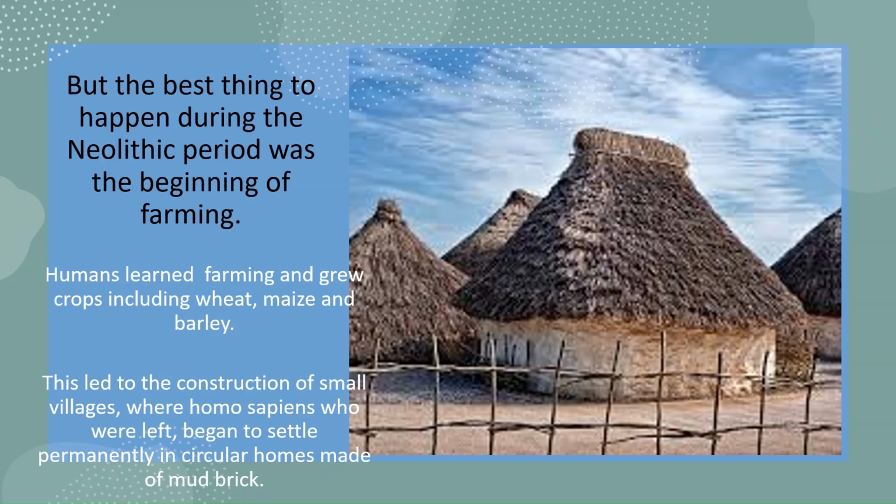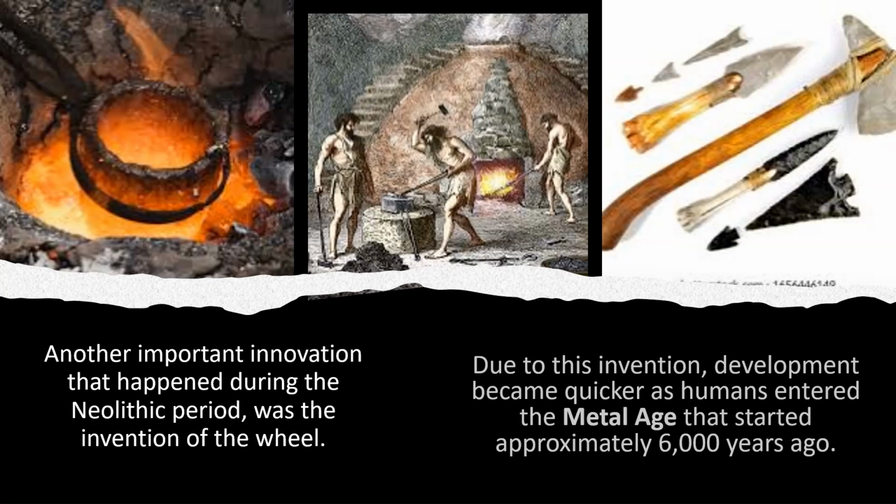But the best thing to happen during the Neolithic period was the beginning of farming. Humans learned farming and grew crops including wheat, maize, and barley. This led to the construction of small villages where Homo sapiens began to settle permanently in circular homes made of mud brick. Another important innovation that happened during the Neolithic period was the invention of the wheel. Due to this invention, development became quicker as humans entered the Metal Age that started approximately 6,000 years ago.